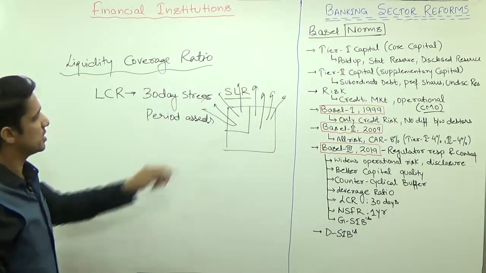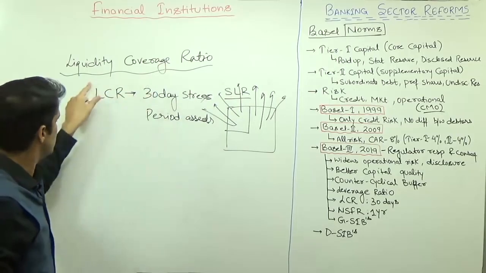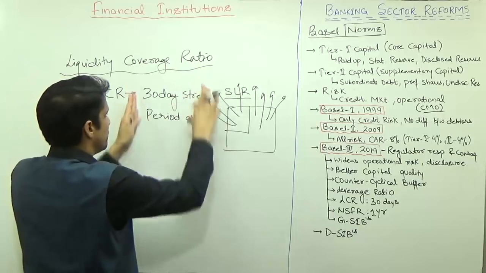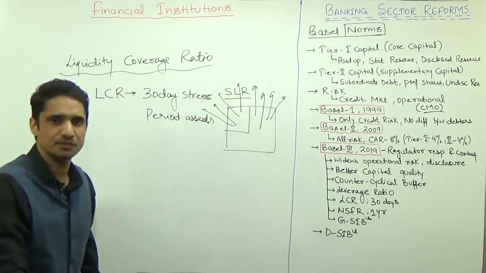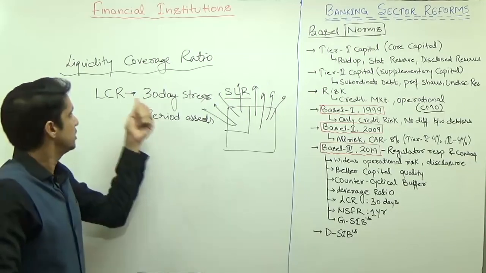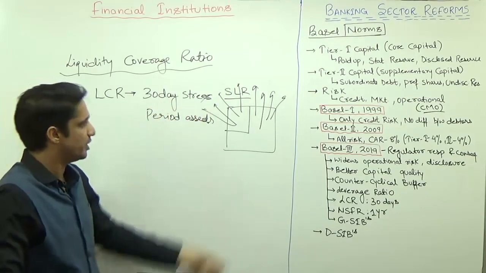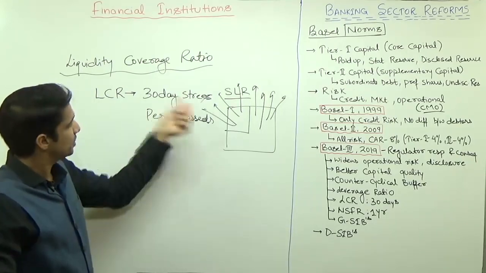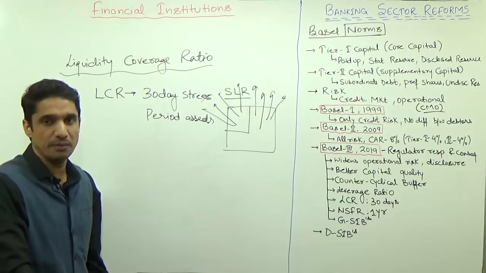Similarly, a very similar concept to SLR has been prescribed, that is liquidity coverage ratio. It means the banks have to maintain assets for a 30 days stress period. It is also the same as the SLR. SLR is the general one and it is only for the 30 days stress period. Whatever the total assets of the bank of 30 days, that the banks have to maintain.